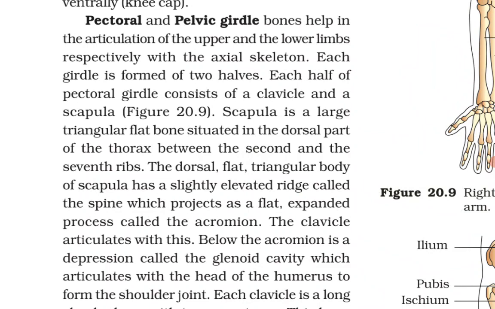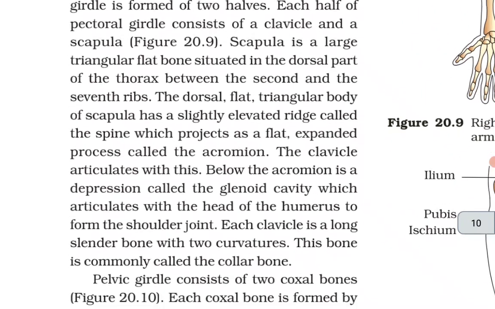Each girdle is formed of two halves. Each half of the pectoral girdle consists of a clavicle and a scapula. Scapula is a large triangular flat bone situated in the dorsal part of the thorax between the 2nd and 7th ribs. The dorsal flat triangular body of scapula has a slightly elevated ridge called the spine, which projects as a flat expanded process called the acromion.